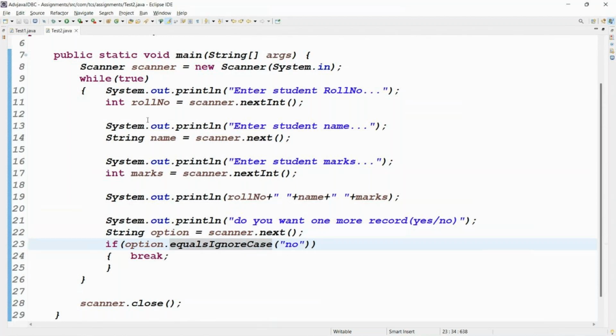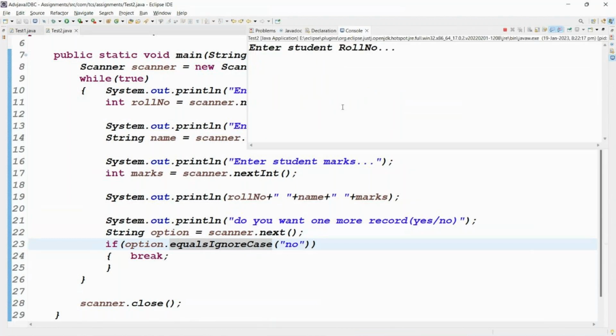I think the code is simple, right? Simply run this code. Please maintain the notes for all these assignments. How many assignments are there? Every time I'm uploading at least two assignments, so please maintain the notes for all of them.